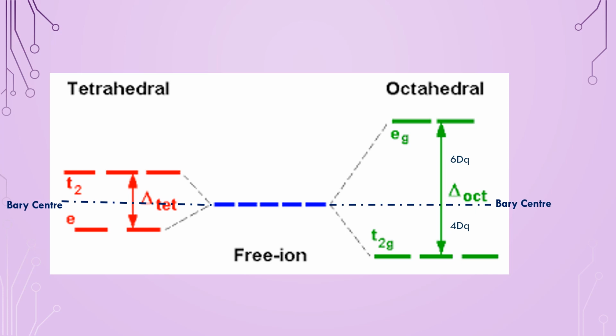Here the ion is free, here the octahedral field is applied, and here the tetrahedral field is applied. In the tetrahedral case the g is dropped, so it is E and T2. The center line is called the barycenter. The T2g level is 4 Dq below the barycenter, while Eg is 6 Dq above the barycenter.